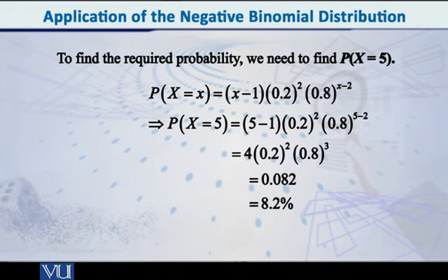0.082. So therefore, what is the final conclusion? The conclusion is that there is 8.2%, या 8% ही कह लीजिए, chance that when they do this drilling process, they will get the second success on the 5th attempt. As you can see, this chance is pretty small, but according to the PMF and according to all that we have said, this is the answer for this particular problem.